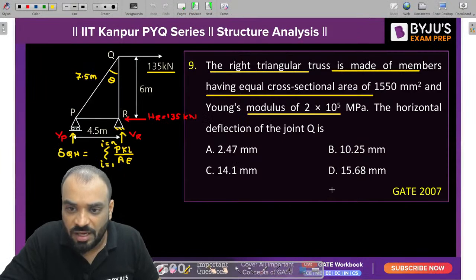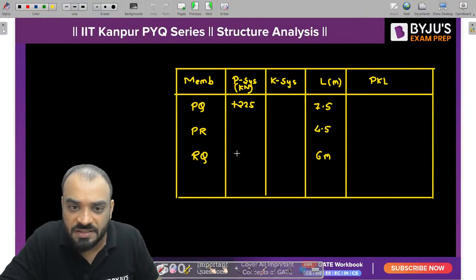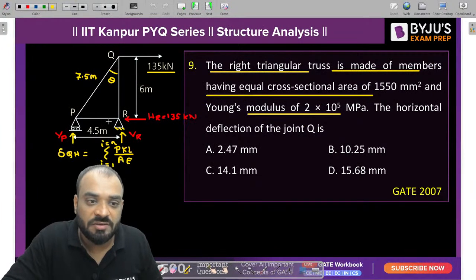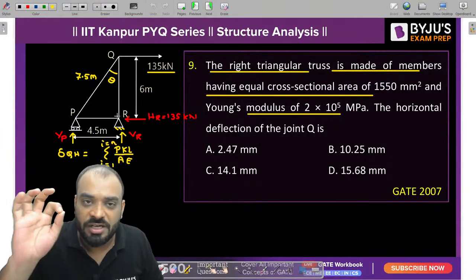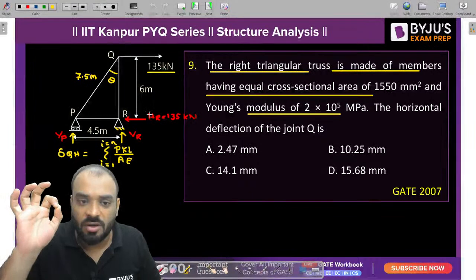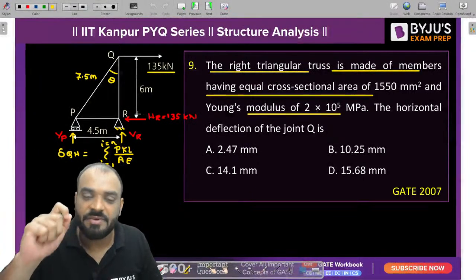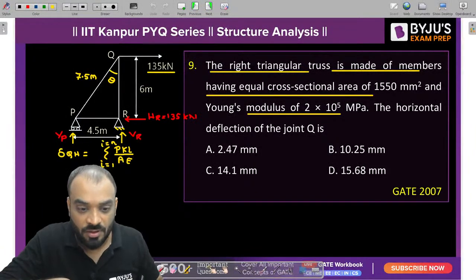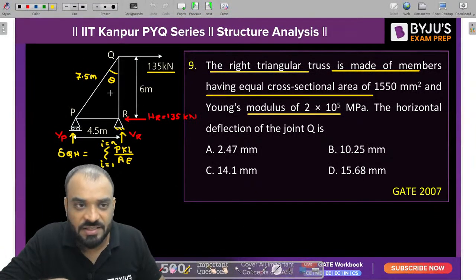This value of PQR is equal to minus 180 kilonewton. Now tell me, guys, what is the value of PR? If you consider joint R, whatever horizontal reaction is there, guys, the same value of force will develop in PR also. Okay, so let's analyze it also.